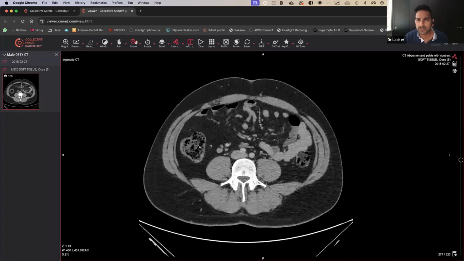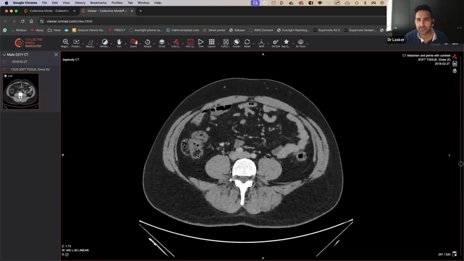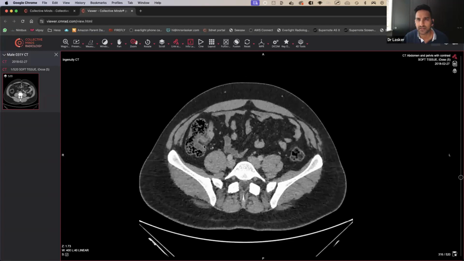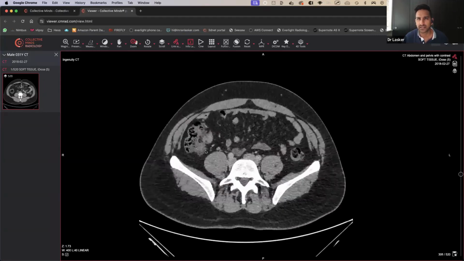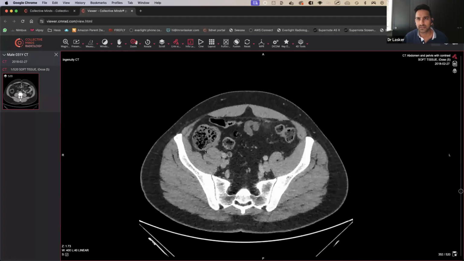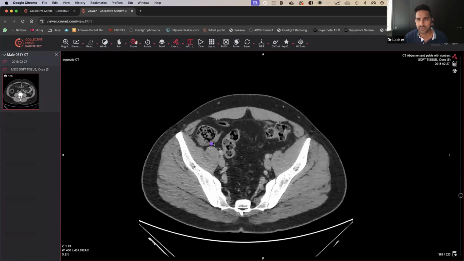Let's see if we can find, okay, so around here it looks a bit weird, doesn't it? Could be some fat there. Fat here we go. Some fat here, so that's going to be the ileocecal valve. So anything coming out there is going to be the terminal ileum. That looks okay. See if we can find the appendix. So that must be the appendix there, that thing there.